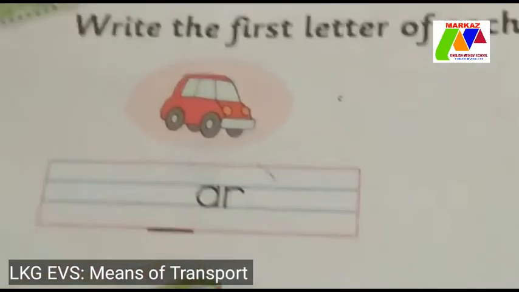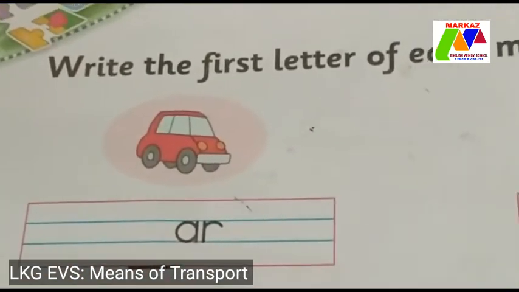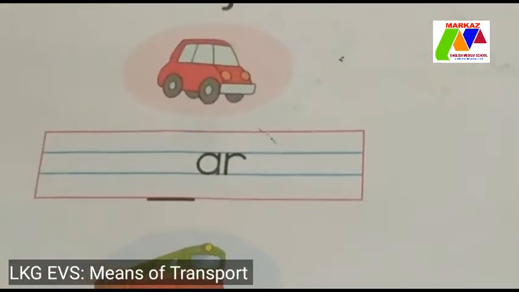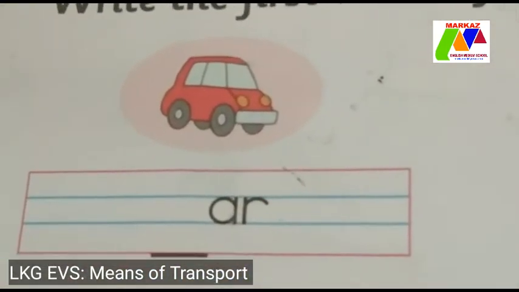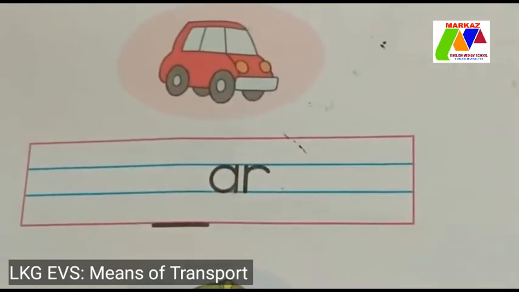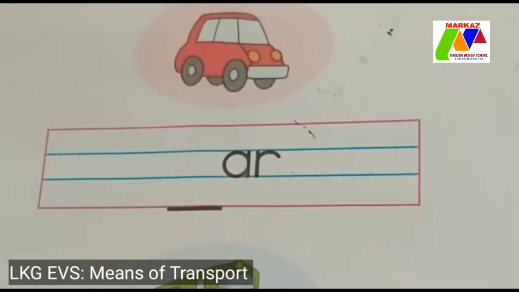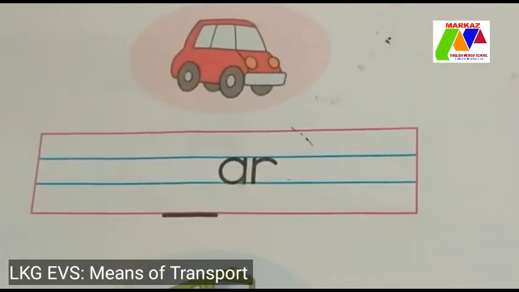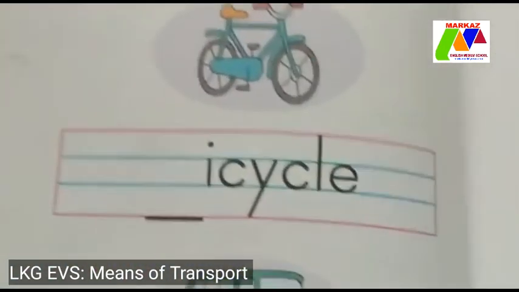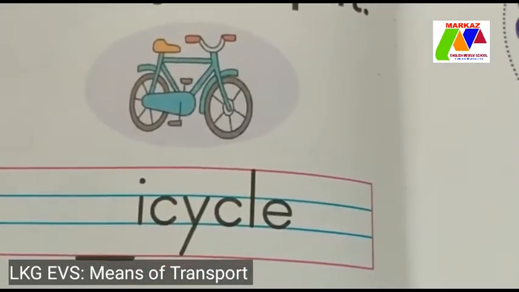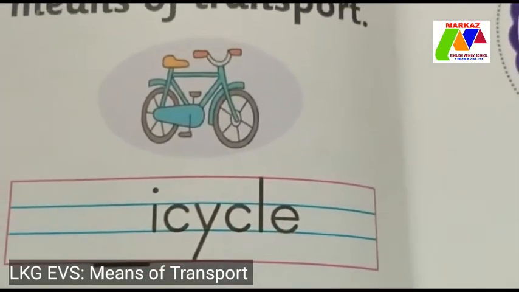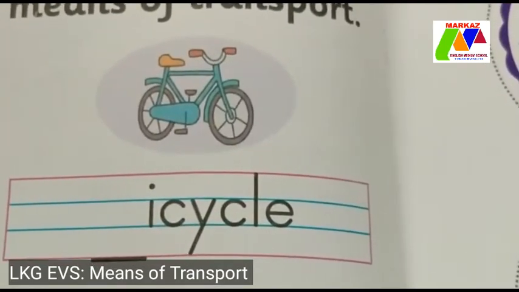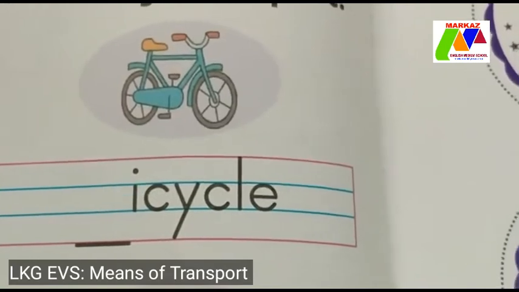Next, page number 176. Write the first letter of each means of transport. First one, what is this, children? This is car. The first letter is C. C-A-R. Car. Children, all of you write C. Next one, what is this, children? This is bicycle. All of you write the first letter. What is the first letter? Yes, B.